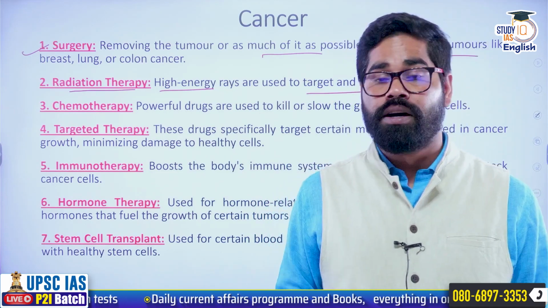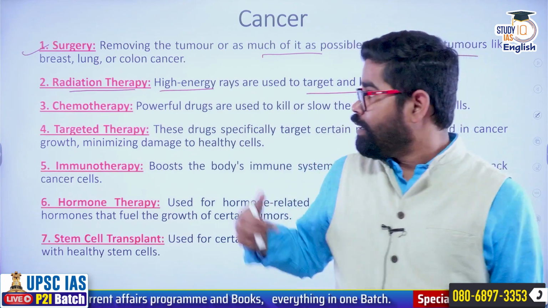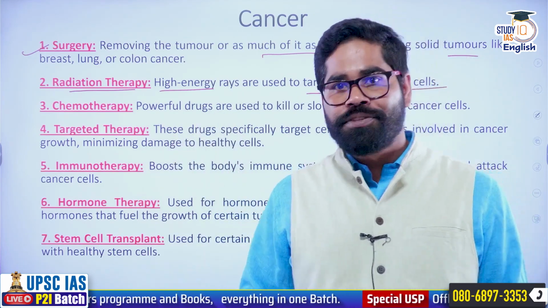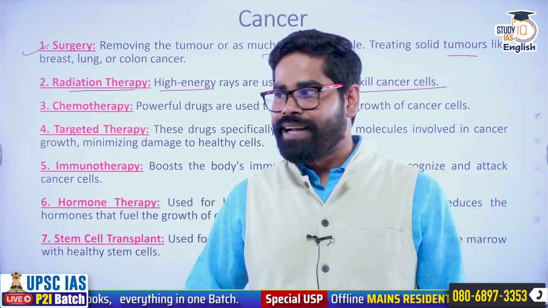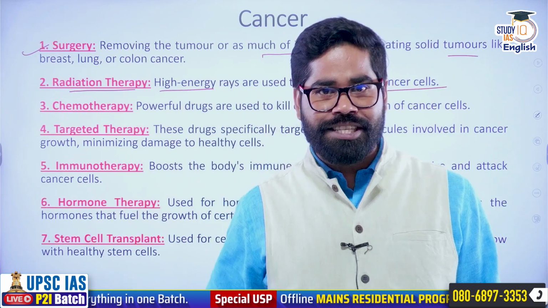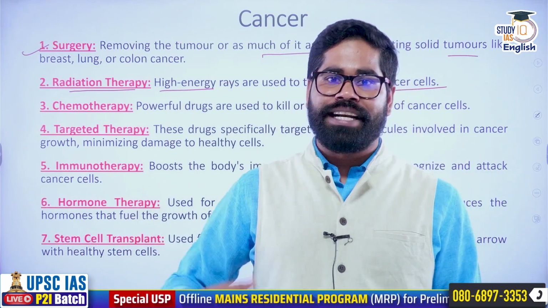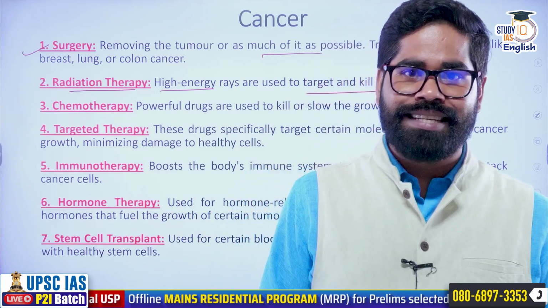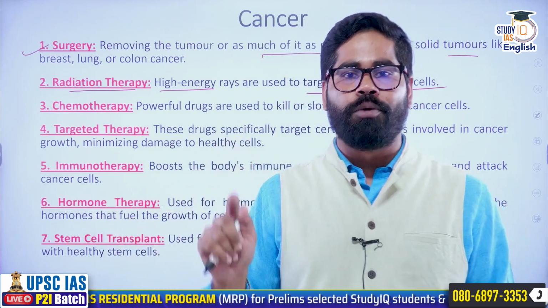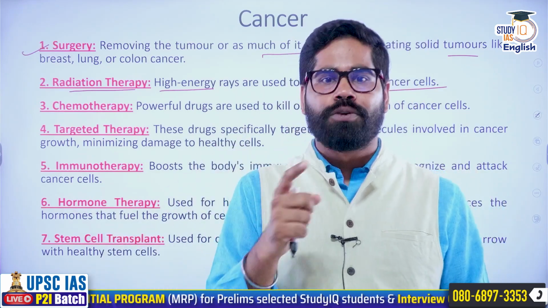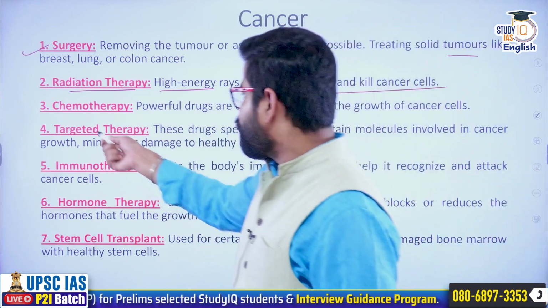So that is the main problem with cancer. Our immune system has failed. Our immune system has not recognized it as an invader, as a foreign cell, so the immune system is not giving any support. And when we try to kill it from outside, for example with radiation, there is always a chance that it can damage the nearby cells. It can cause mutation in other cells of the body also. So that is also one of the associated risks of radiation therapy. Then chemotherapy.